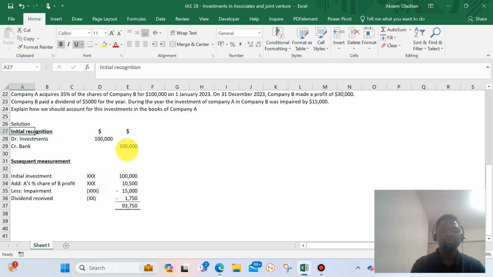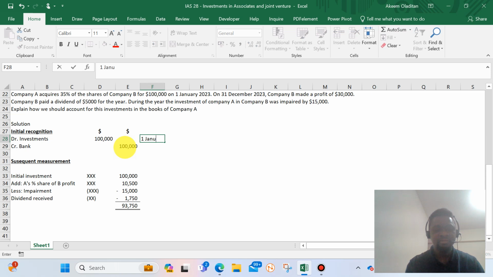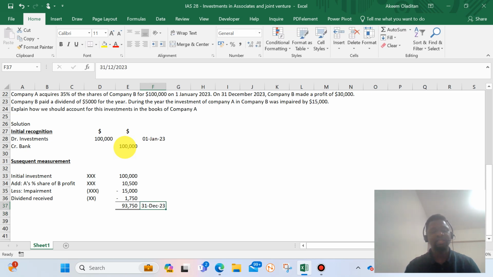So when we first of all buy the investment, that investment value as at 1st of January 2023, but as at 31 December 2023, that value has reduced. So this is the value that will be showing in the balance sheet as at the year end.